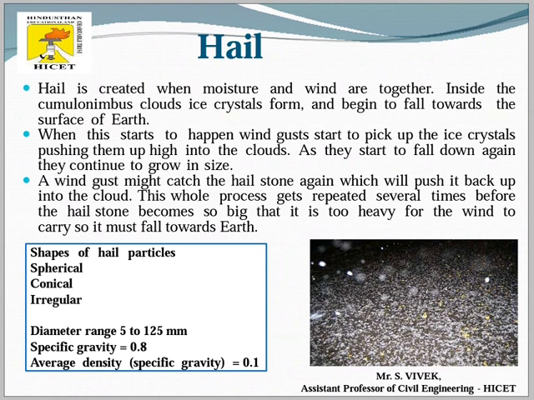In that situation, the forceful air prevents the ice crystals from forming a bunch like snow, and they immediately fall to the earth as hail, like single ice stones of different sizes. The shapes of hail particles are different, like spherical, conical, and irregular.